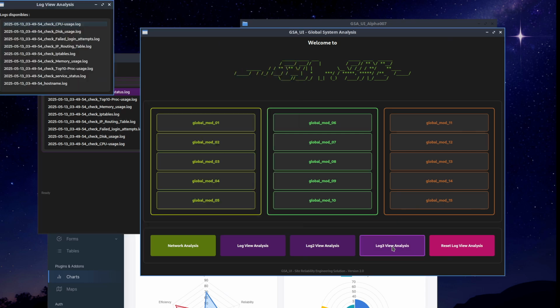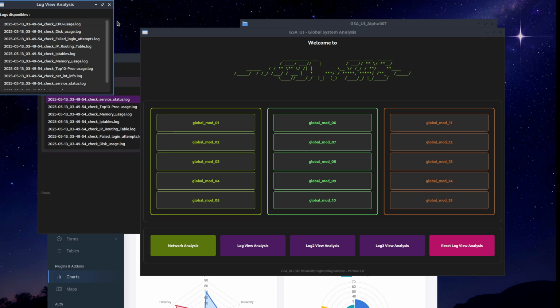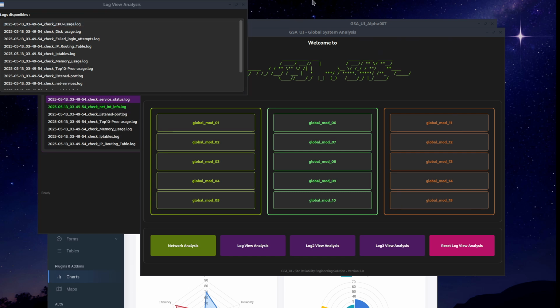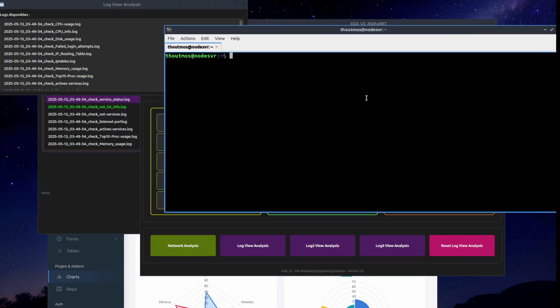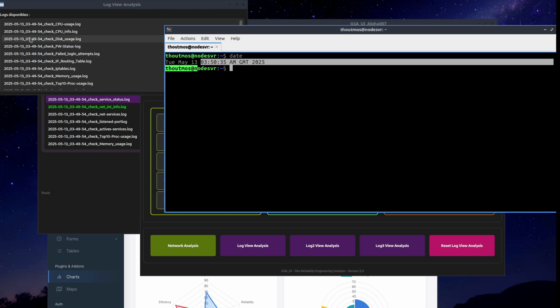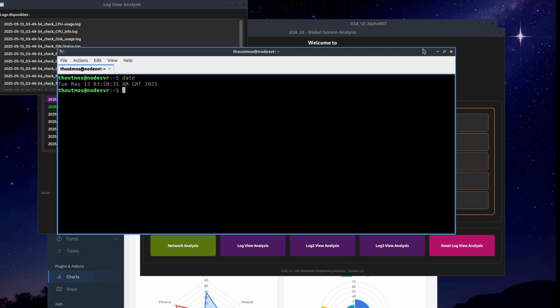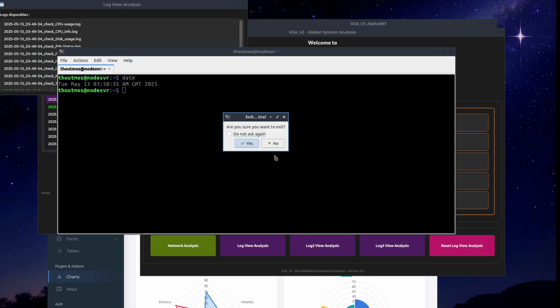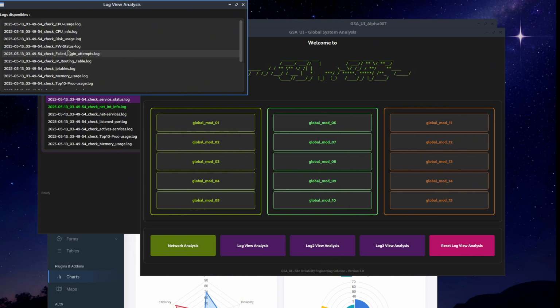We can check this one in this view. From this view, you can see that if I open this one, like these dates, this is the current date and this is the time. Okay, so it is in real time, it is done. I can close this one. All these checks are done remotely.